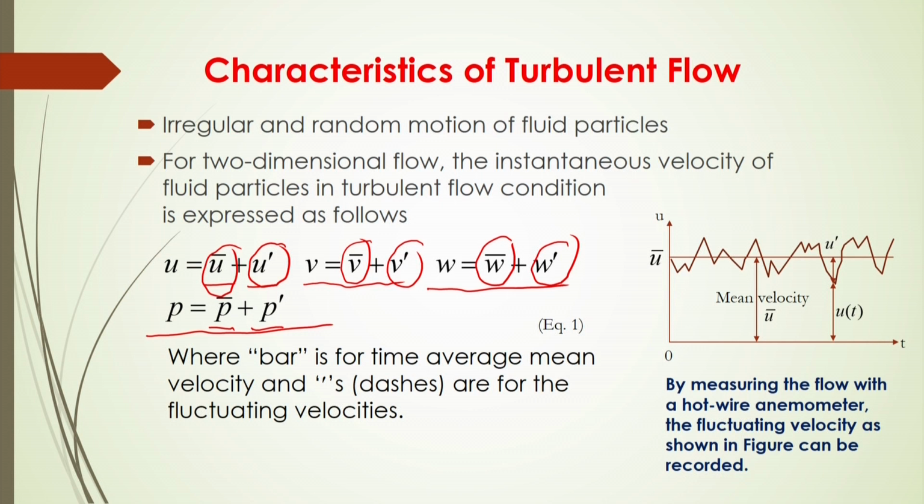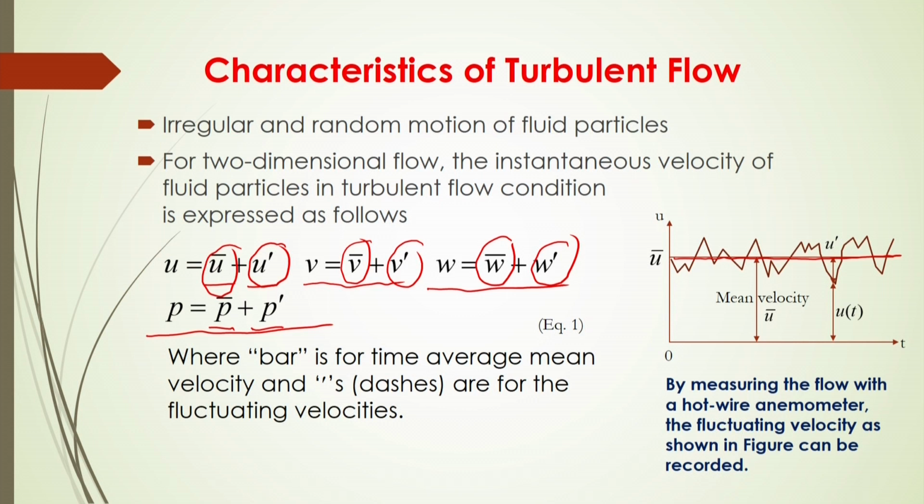And in that case, if we are having different components in the x, y and z directions, these velocity fluctuations are because of this turbulence, and in that case you have to consider these fluctuating components of the velocity. Now, if you are getting the average or mean of these fluctuating components, and if you are considering that velocity as u bar here, it will be like this. So, this will be the time average velocity.